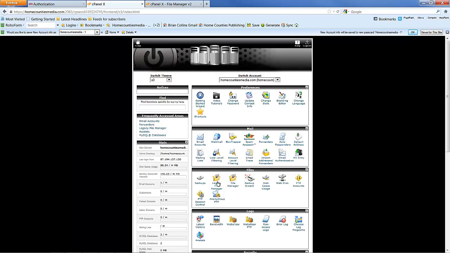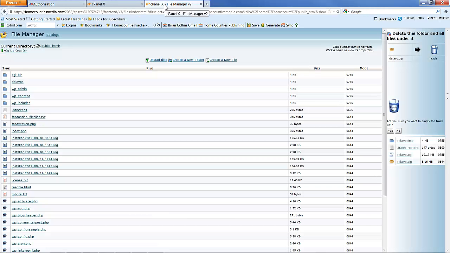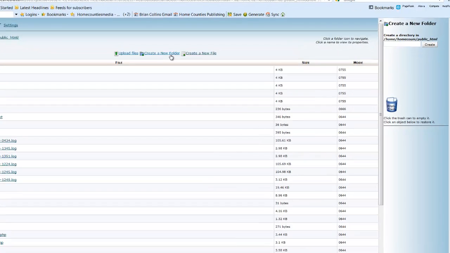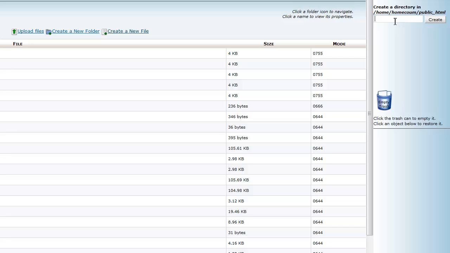Next stage is to load up your file manager. I still use the legacy file manager, and we want to first of all create a directory. Create a new folder, which I'm going to call Delavo Simp. Create. And the next stage is, make sure you're working in the public HTML directory, by the way. The next stage is to upload those two files that I said we need.